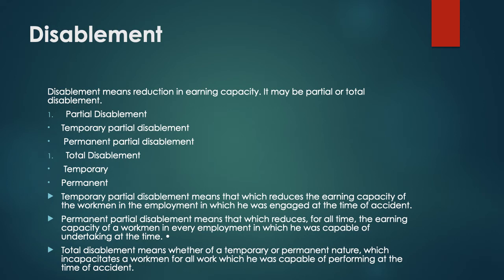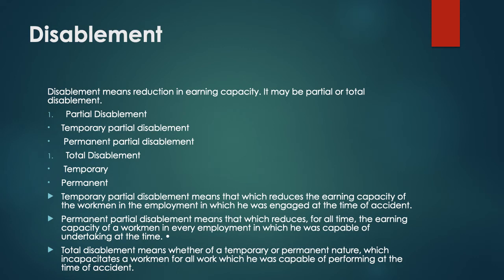In partial disablement there is a temporary partial disablement or permanent partial disablement, and in total disablement again it is temporary or permanent. So temporary partial disablement means that which reduces the earning capacity of the workman in the employment in which he was engaged at the time of the accident.